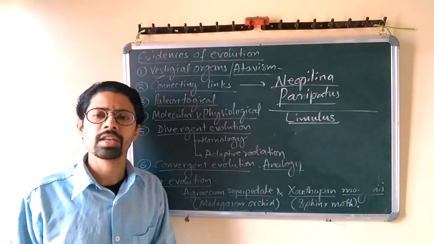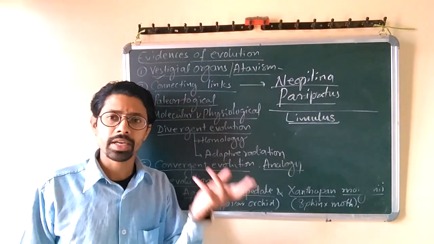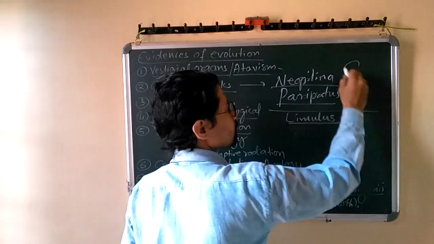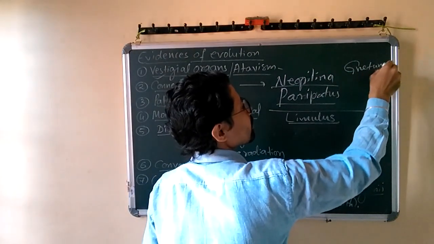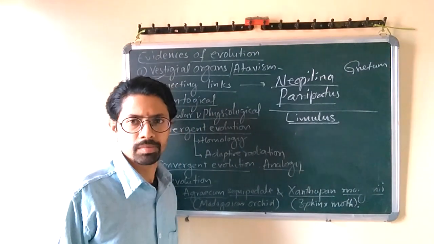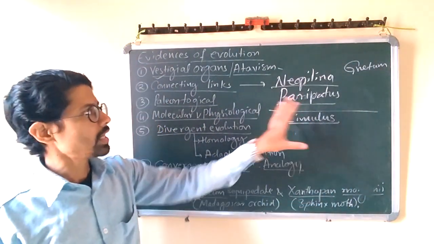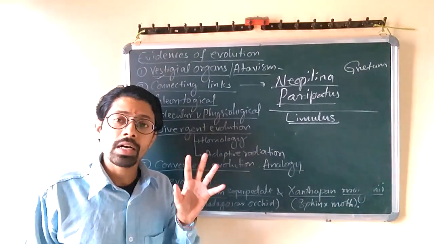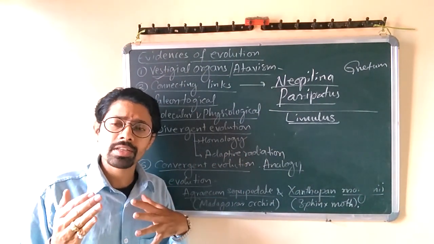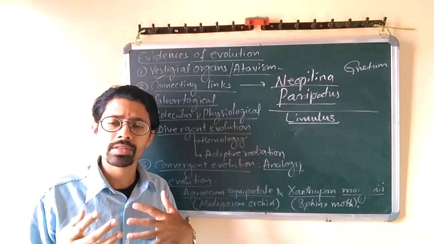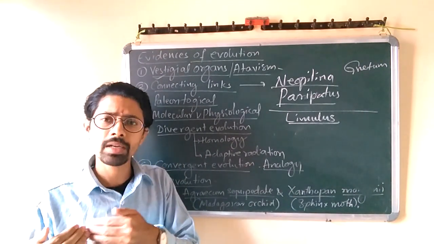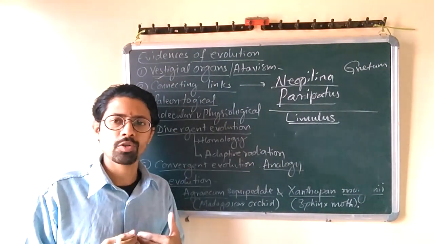In plants also there are living fossils and connecting links, like Gnetum. Gnetum is a connecting link between gymnosperms and angiosperms. So connecting link basically means what? An organism which has general body characters resembling its own phylum and also its next particular group of animals.